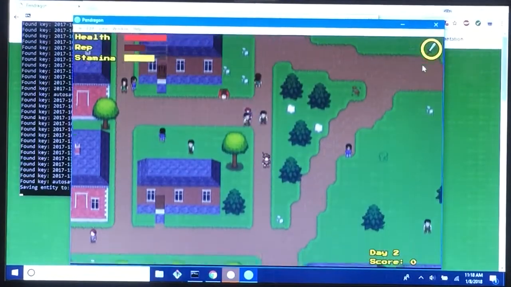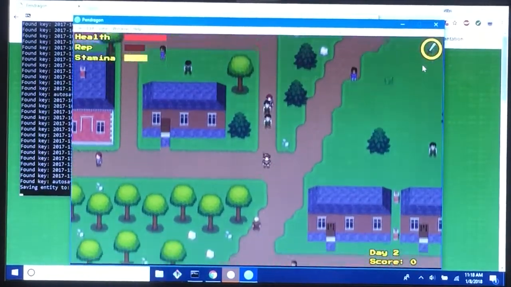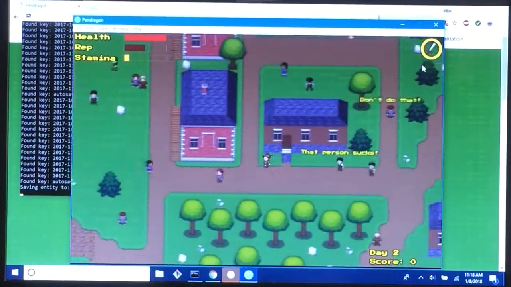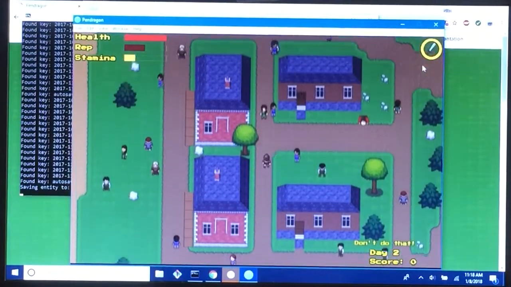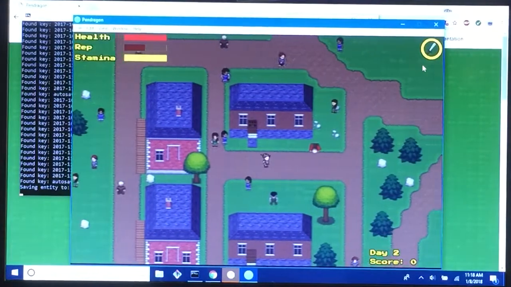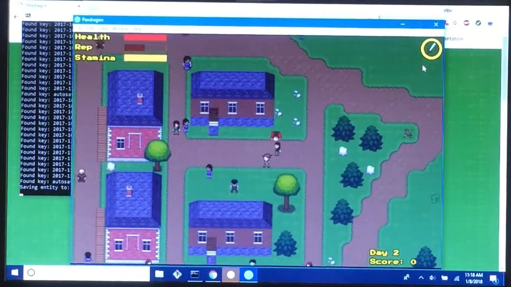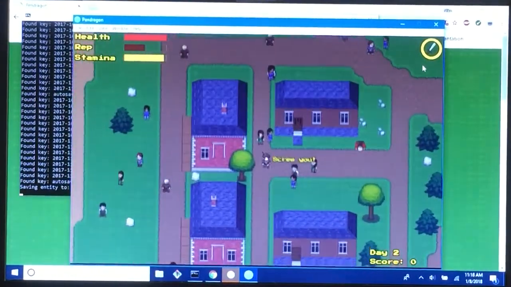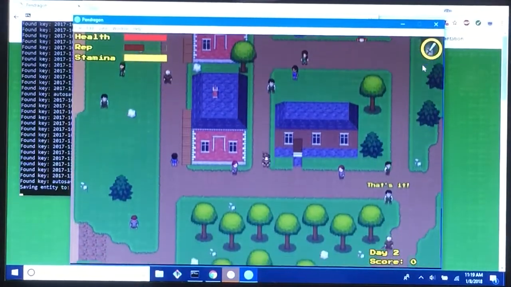Okay, so they clearly did not like that. You can see my reputation bar in the top left is already going into the negative. I'll try and run away from those people. So we're going to wait around. Okay, so she's not happy. He's not happy. And try to stay away.